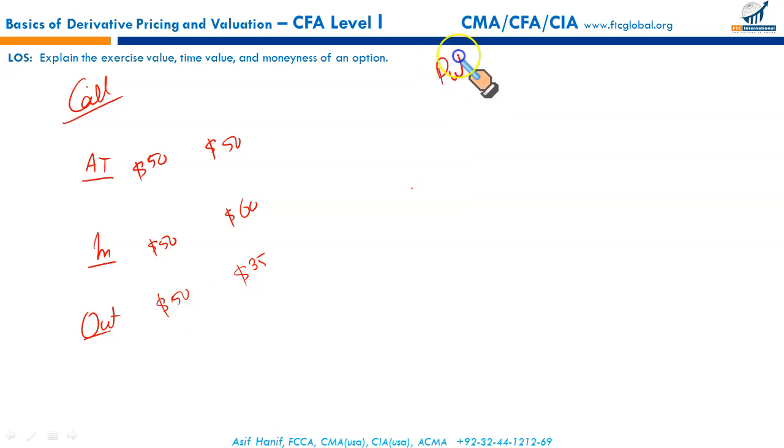Now let us do this for put: at the money, in the money, and out of the money. I'm sure you remember, a put option gives you the right to sell. Let's say the right to sell is at $70, and at that point the market price of the underlying is also $70. It means the put option is at the money.